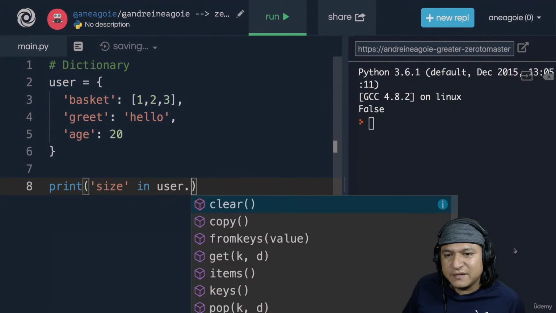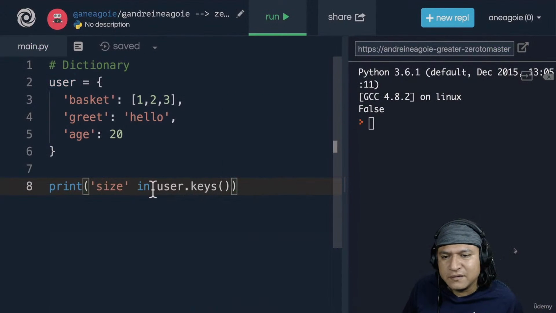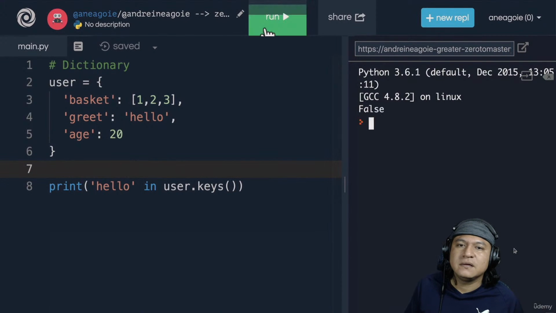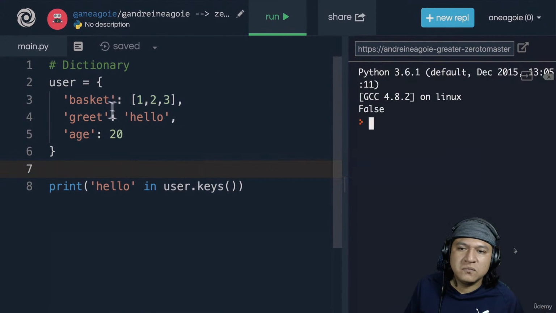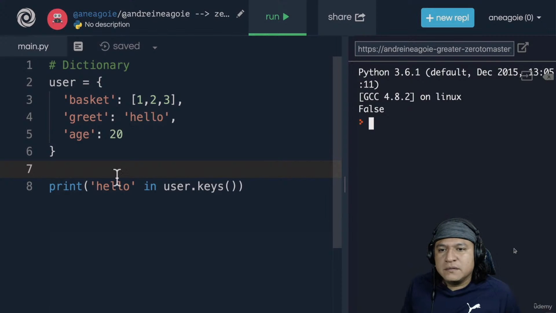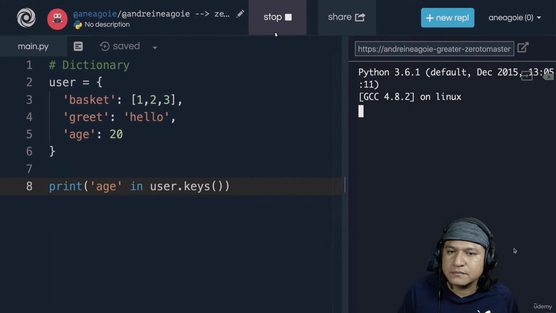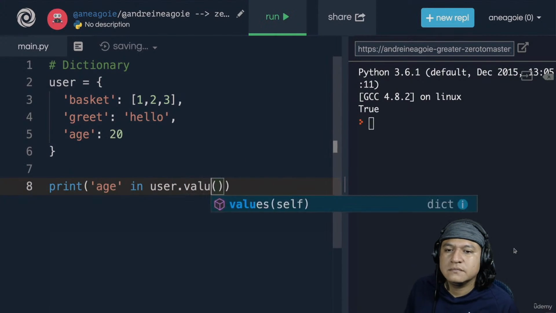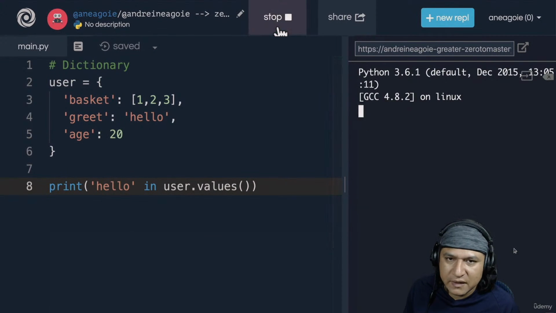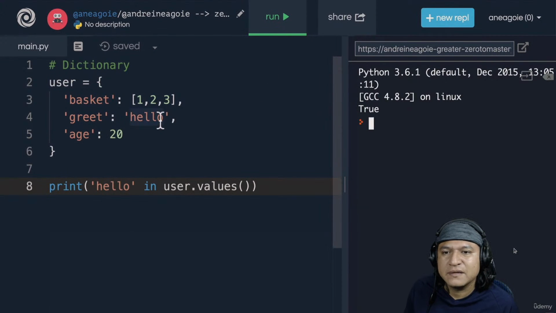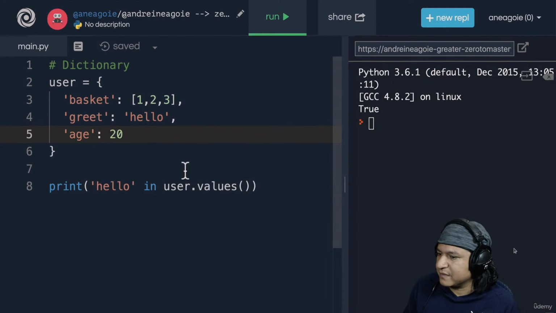So one is called keys. It simply checks the keys. What are the keys of user? So if I go hello here and I click run, well, no, keys are, sorry, on this side, not this. So this is a value. So if I want to check keys, I'd say age, which is true. But if I want to check values, well, in that case, if I do hello, I'm going to get true. It's going to go over, or what we call iterate, over the values.